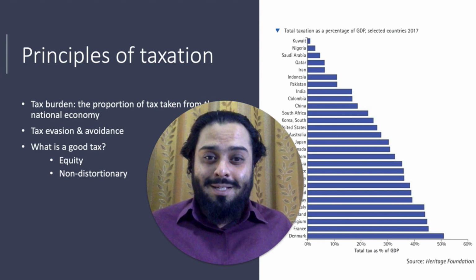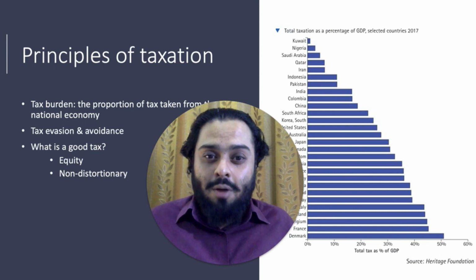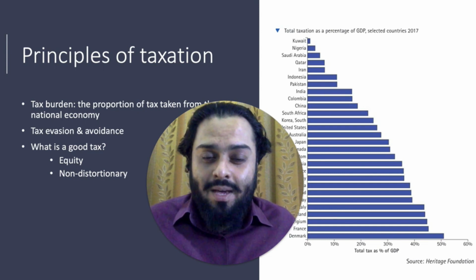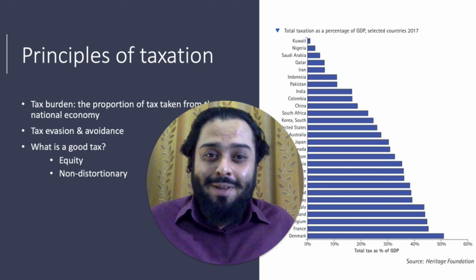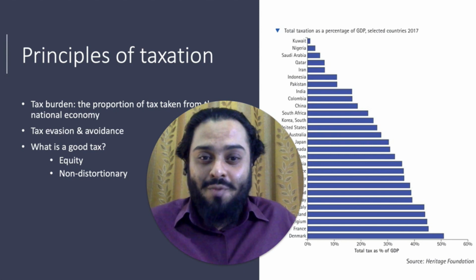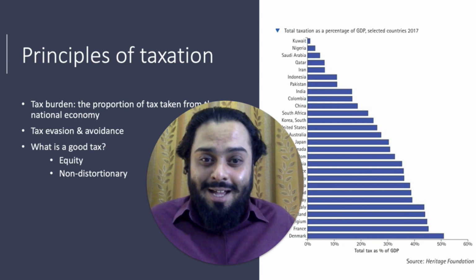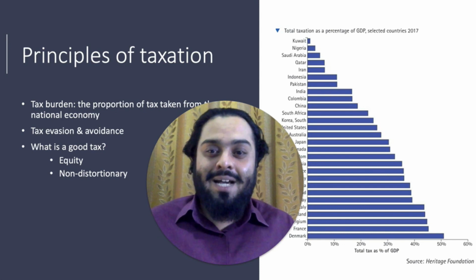Another important characteristic of a good tax is that it should be non-distortionary, and tax should not discourage normal, sensible economic behavior. So the government should not raise taxes so high that people are discouraged from working. Because if taxes are too high, then people would think, what is the point of working harder and expanding a business when most of this increase in earning would be taken away by the government.